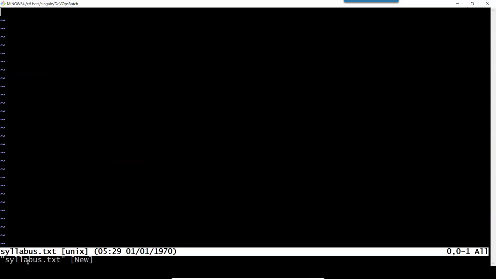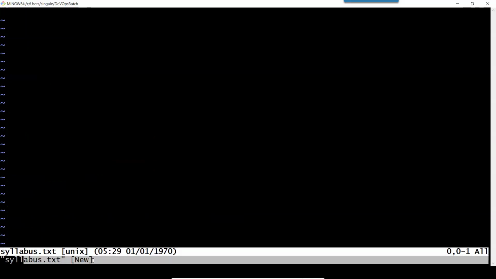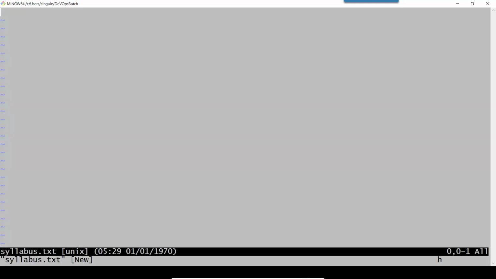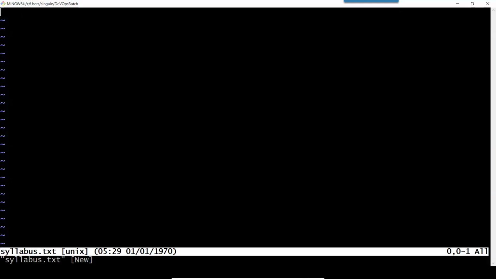As soon as I press enter, you can see a black screen with a tilde symbol appear. At the bottom, you can see syllabus.txt Unix, and then it is showing the time, and this time is not set properly. Here you can see syllabus.txt is showing as new, which means this file is not available in my system. Now I want to type anything, but as soon as I type, you can see there is a blink.